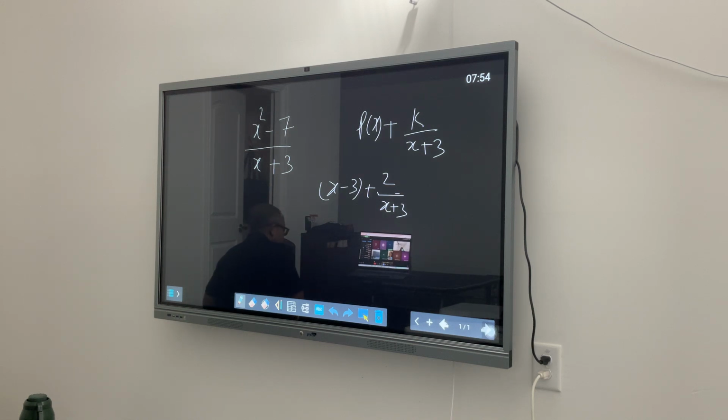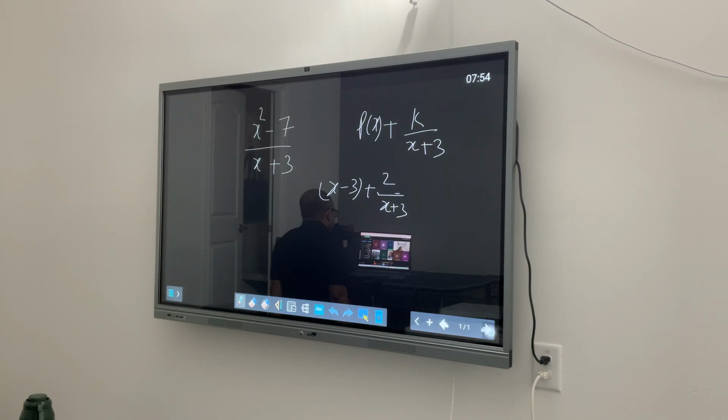Yes, Devans. You also got the same answer. You also use polynomial long division. Ananya, yes, should be. Same answer. Yes, Devans, you raise your hand again.